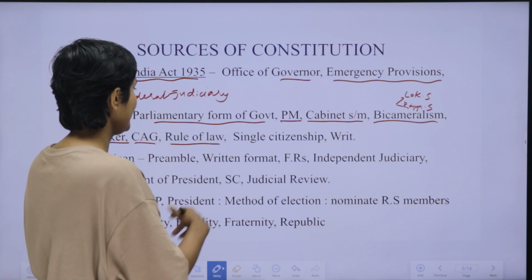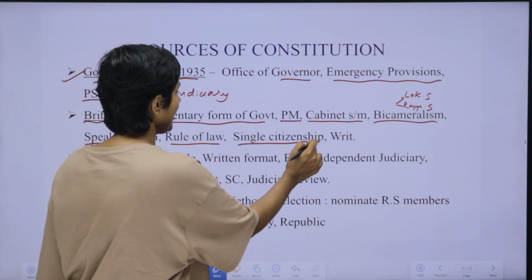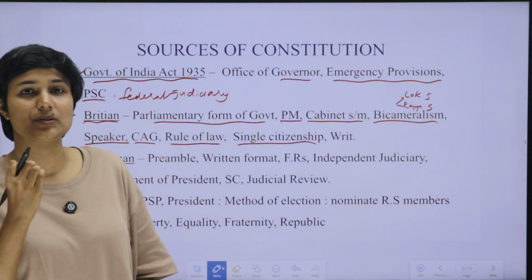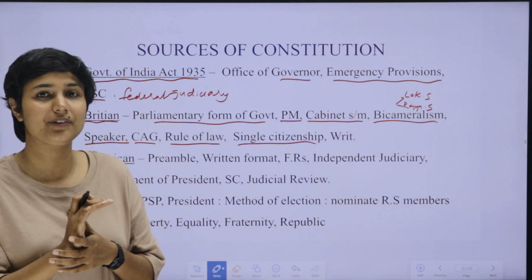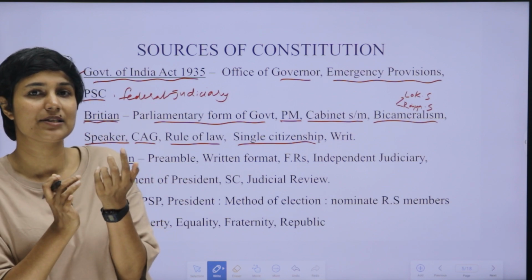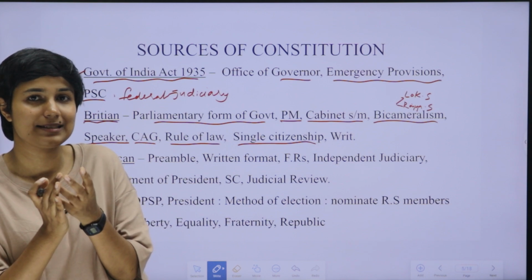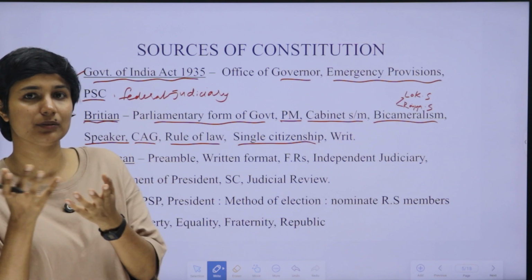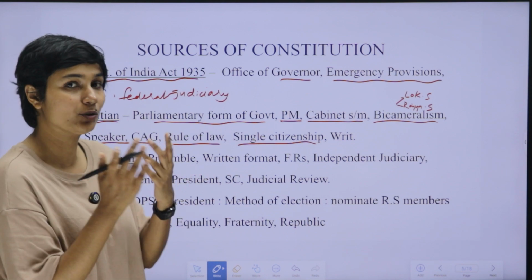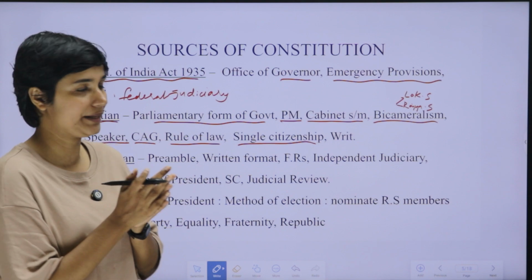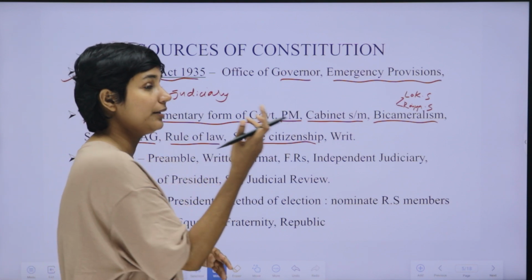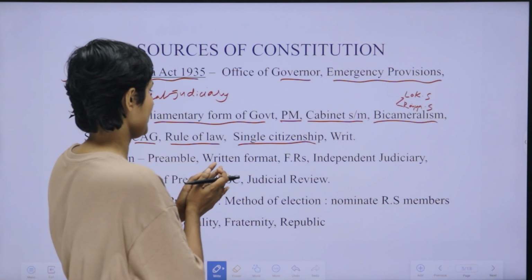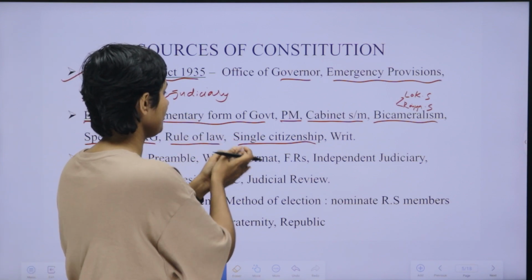Okay. The next point is single citizenship. In India, we follow only single citizenship, that is, a citizenship granted by the country or the nation. We don't have any citizenship provided by a concerned state, like UP or Kerala or Tamil Nadu. We have only one citizenship that is given by the Indian government. Countries like America provide double citizenship, but we don't follow that. So, we are modeling the British constitution for single citizenship.